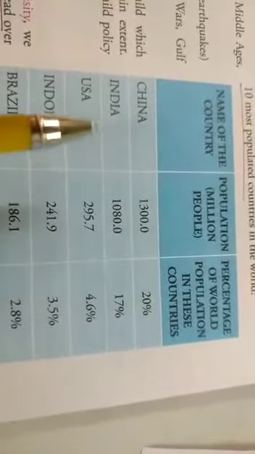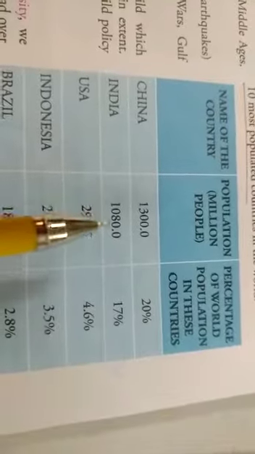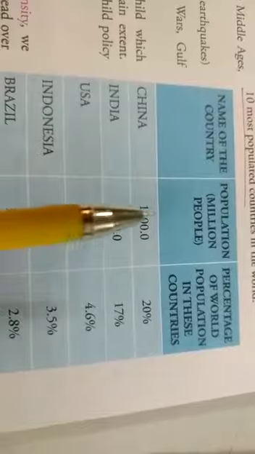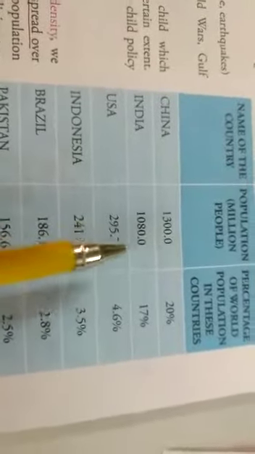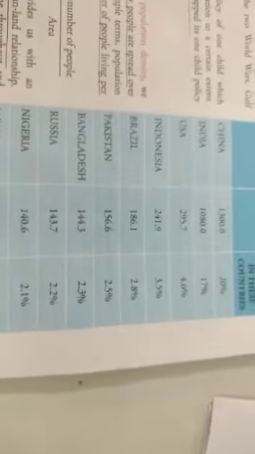Next is your India, the second highest populated country. So it is about 1,080 million people. It's old data. It's more now. Then similarly USA, Indonesia, all these data are given. You may read it, the highest populated and the lowest populated countries are given. Only a few of them are there. You can read about all this one, and you can try to keep them in your memory.